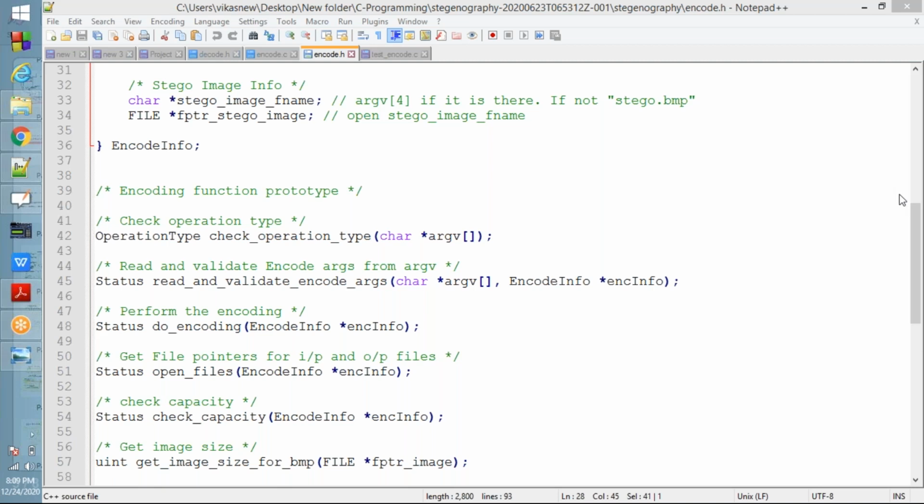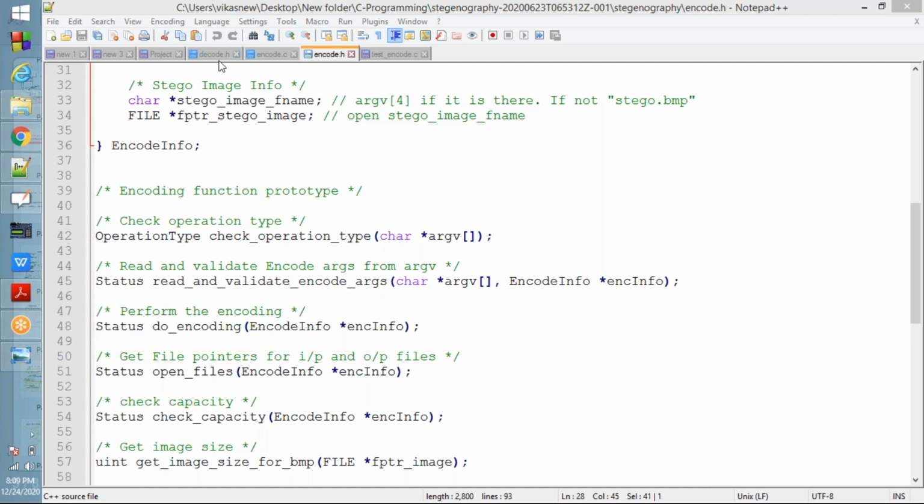We need to extract the extension. You need to extract the extension, and that you can do using the string function strstr. Using strstr, you can get that.